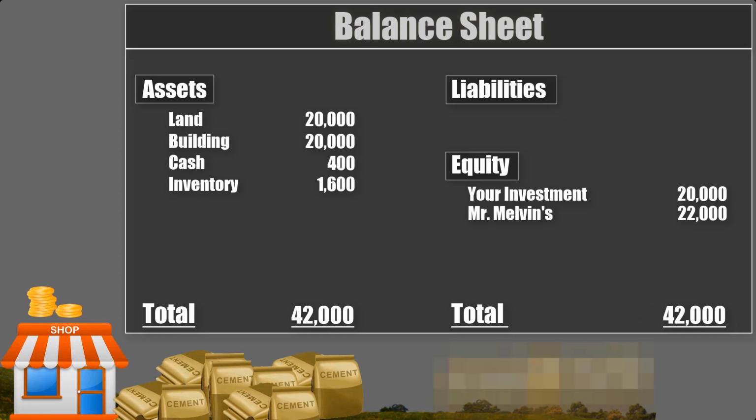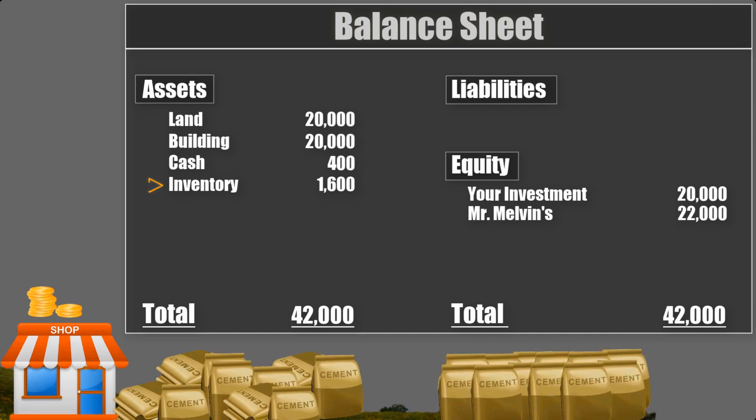You also bought additional inventory on account. Since we already have an account called inventory in our balance sheet, we just add the value of the new inventory to the previous balance. You bought 12 bags for 1,200. We add it to the balance and the new value of our inventory becomes 2,800. Since you bought this inventory on account, you will have to pay this money later. That is, the source of this new inventory is liability. We create an account under liabilities and call it trade payables.